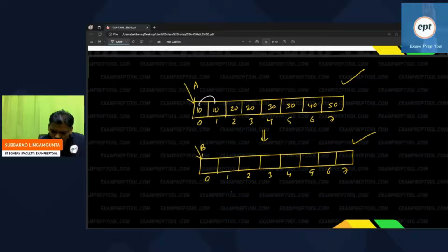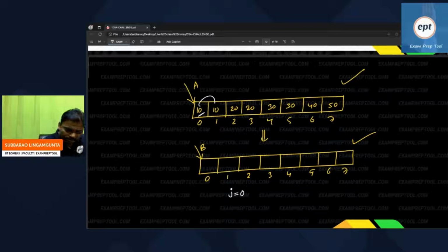Here the loop starts from 0. See what that loop is saying: in the A array, if consecutive elements are not equal, then store. If side by side elements are not the same, then store the first one.